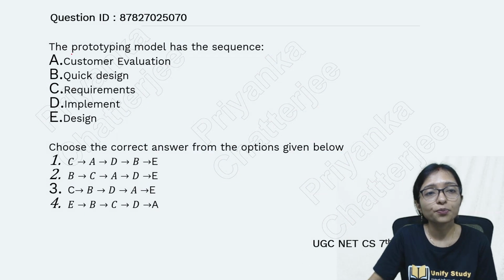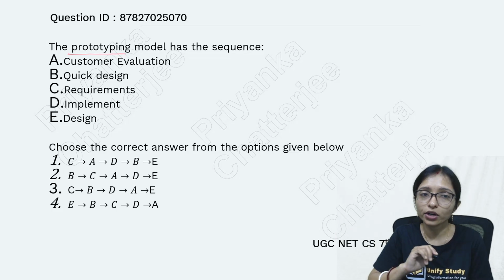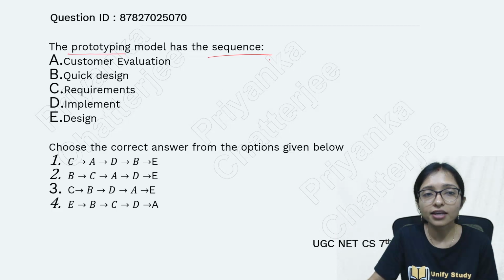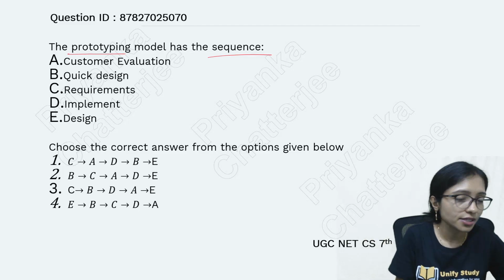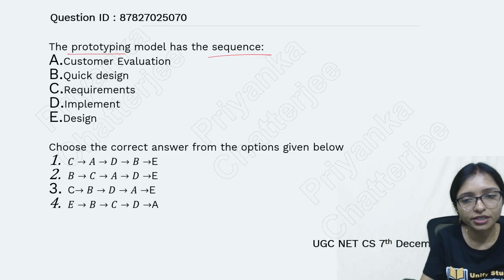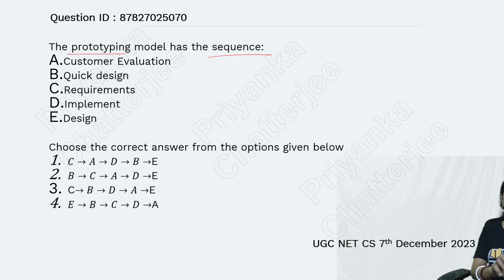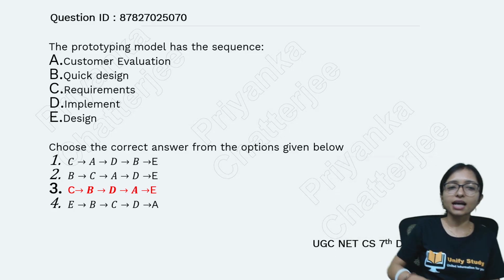Now you can see the prototype model, a very popular model. From here they ask the sequence. From this concept only you can do the question. This is the question of December 2023 UGC NET. Do it. Yes, your answer is C, B, D, A, E. This is the answer. Why?